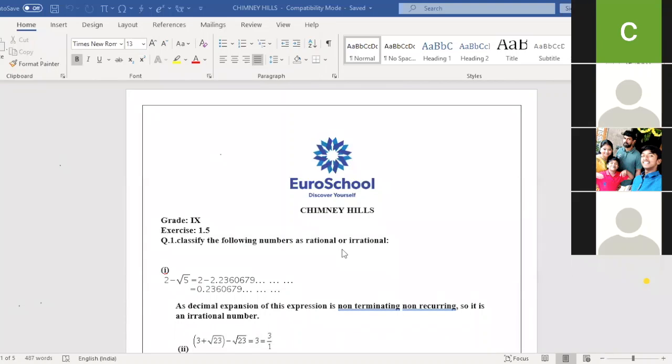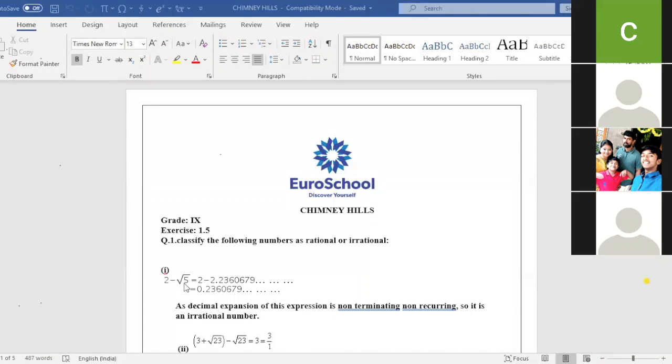So the third rule says addition, subtraction, multiplication, division of two irrational numbers may be rational or irrational. This is the third rule they have given. Am I clear, children? Here, we will classify exercise 1.5. First, classify the following numbers as rational or irrational. The first sum is 2 minus root 5. Here 2 is a rational number and root 5 is an irrational number.